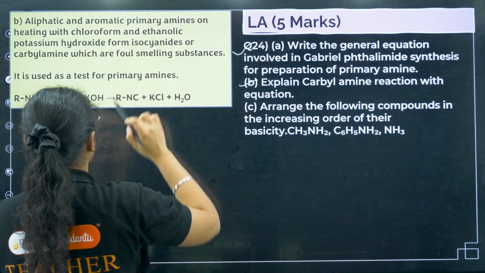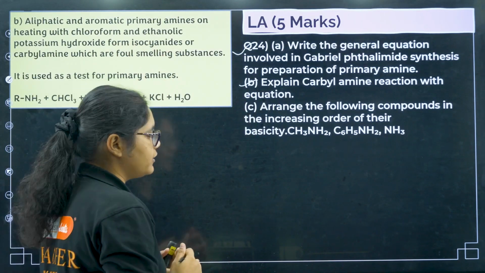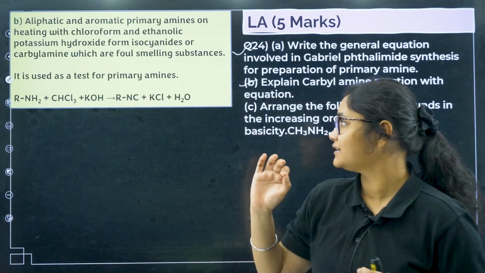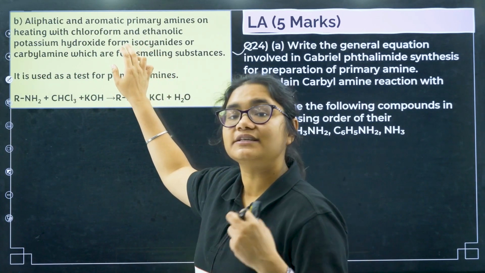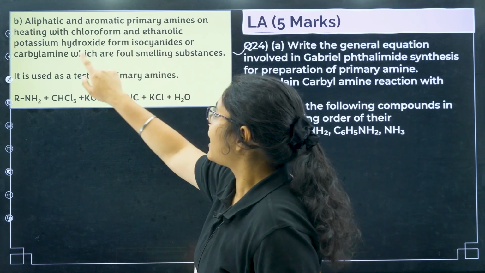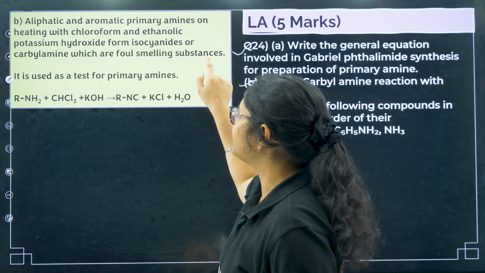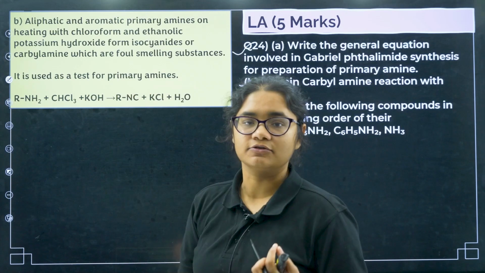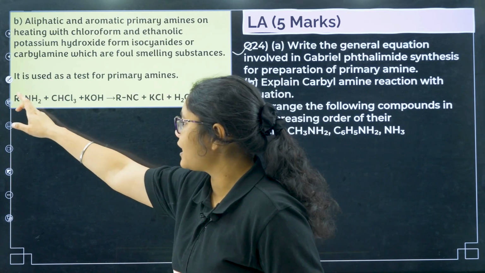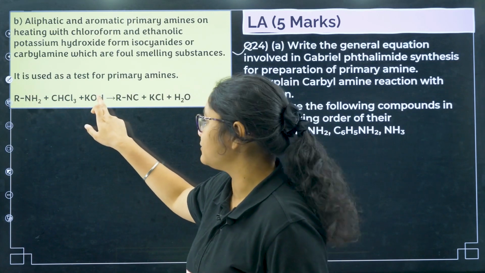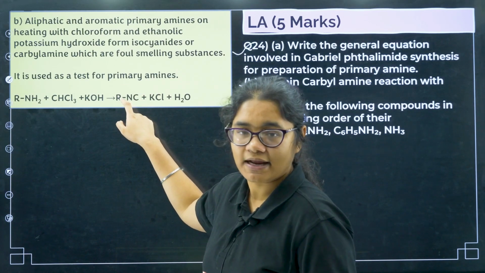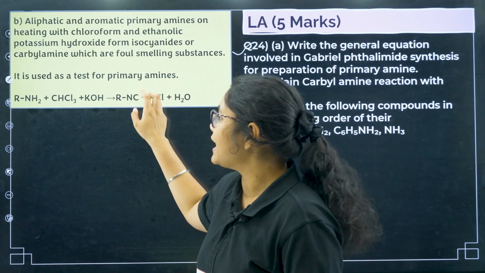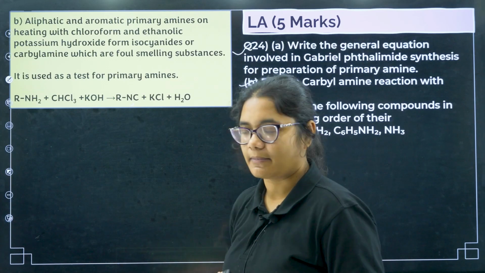Aliphatic or aromatic primary amines on reaction with chloroform, that is CHCl3, and ethanolic potassium hydroxide form isocyanide or carbyl amine, which are foul smelling substances. It is used as a test for primary amines. So you can take RNH2 plus CHCl3 in KOH, which will give you RNC, an isocyanide, a foul smelling substance, used as a test for primary amines.